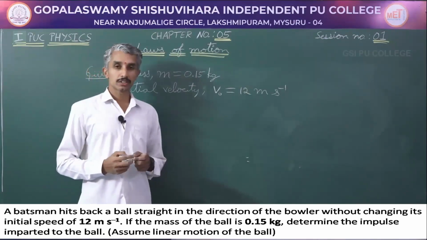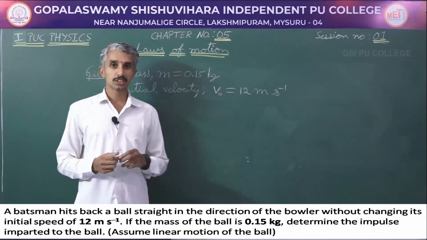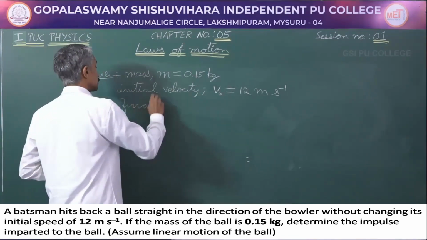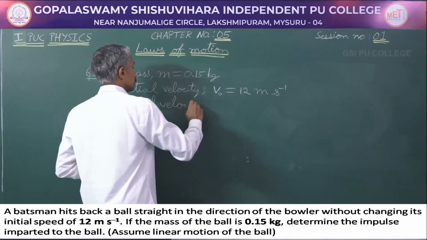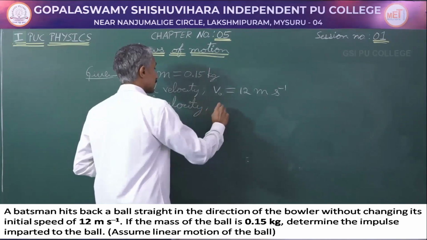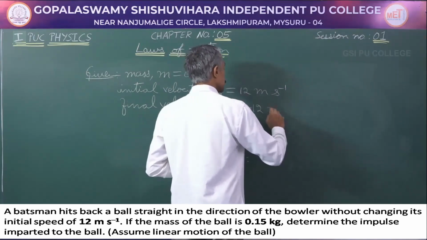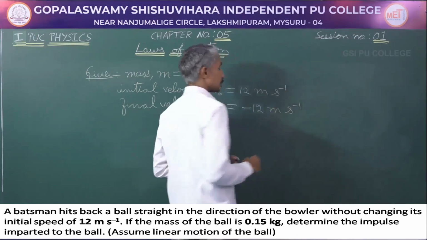It has been mentioned that the ball is hit back towards the bowler. Therefore, the final velocity, I can take it as V, is going to be equal to minus 12 meter per second.